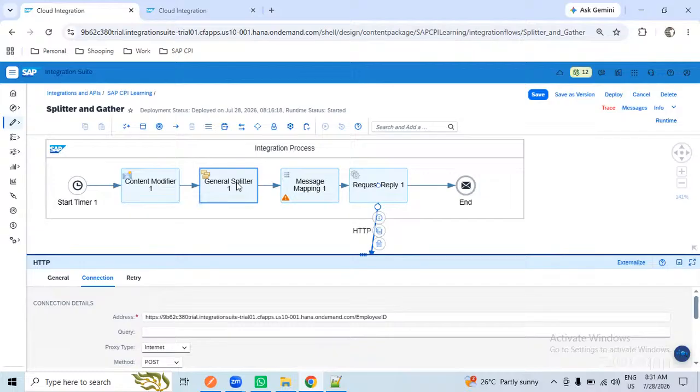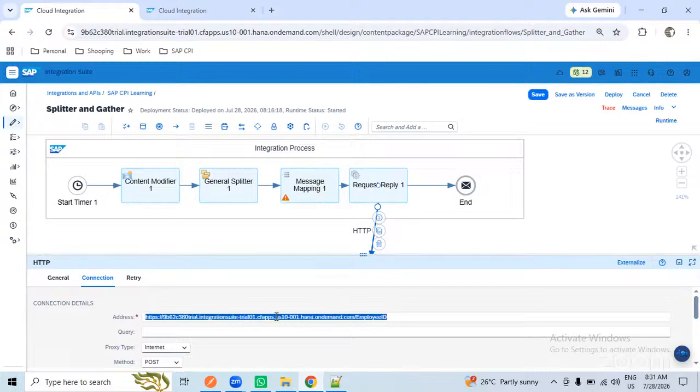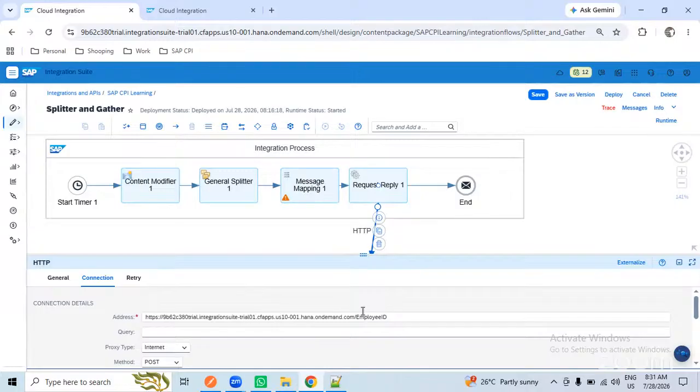I hope the splitter and mapping are clear, which is the reason I haven't explained them again. So this request reply you can forget. This won't work, as this is a random URL I have taken and just appended with the employee ID. But in my case, the client will share a constant URL to us, and to that we need to append the employee ID.